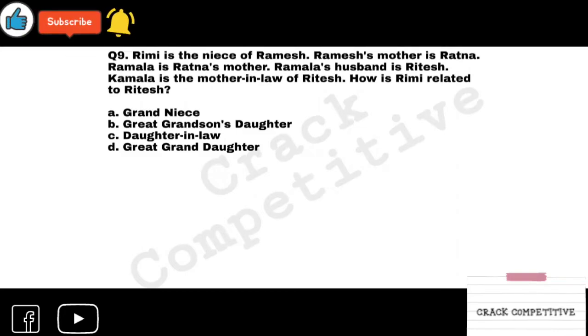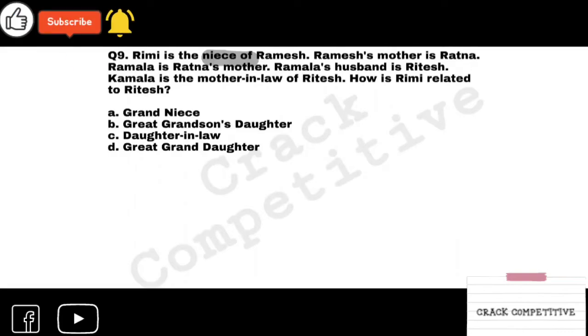Remember one thing: you don't read a name by its general gender. Like Rimi is a female name, the name of a girl, or maybe. So you may judge that Rimi is a girl, but that is not the logic. What is the logic? The word niece is the part that denotes that Rimi is a girl. It doesn't mean that Rimi is the name of a girl. As usual it is.